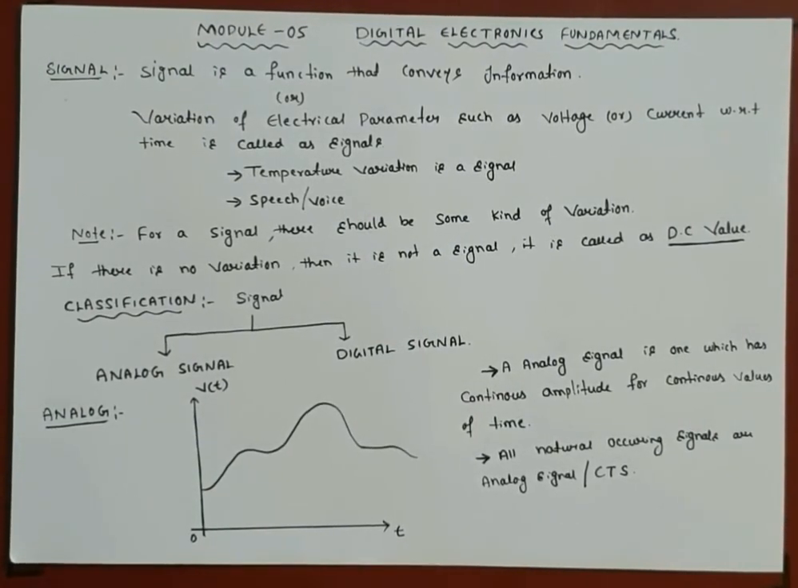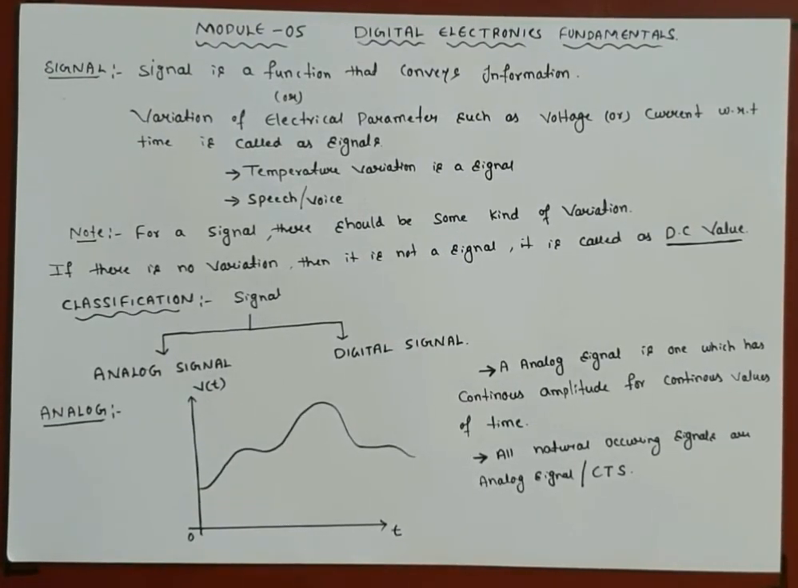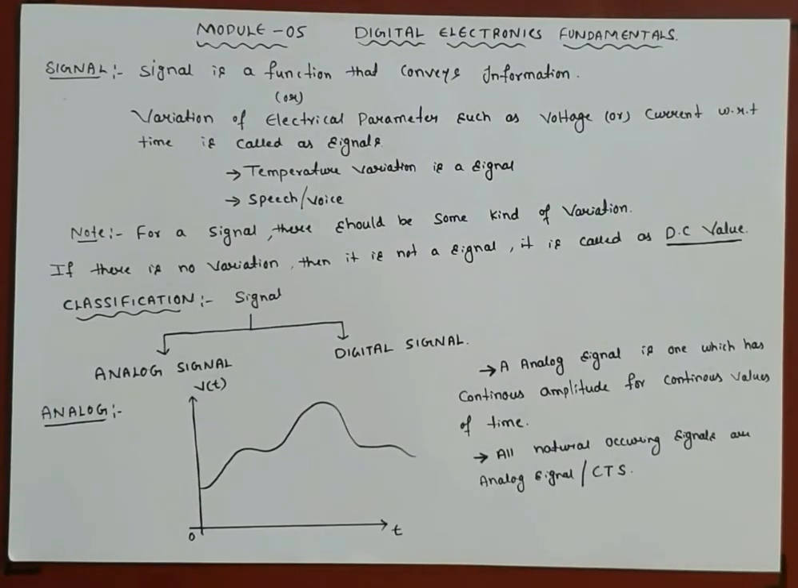Hello everyone. Today we are going to discuss a new module, that is module 5, named Digital Electronics Fundamentals. In this module the first topic is the difference between analog and digital signal. Before studying the difference, first we will discuss the meaning of a signal, then later we will discuss its classification, and then the difference between them.